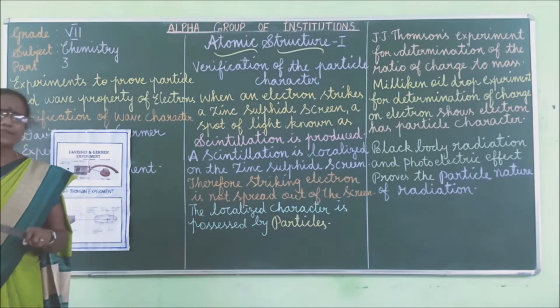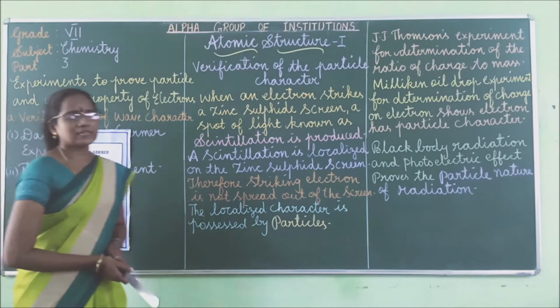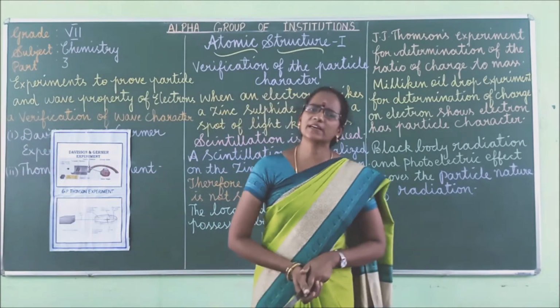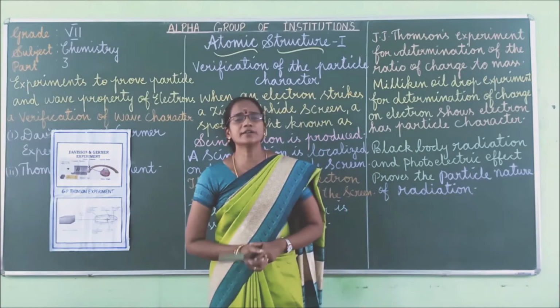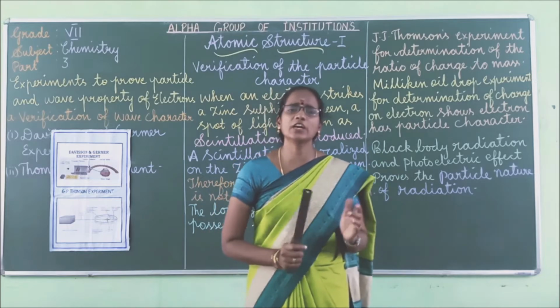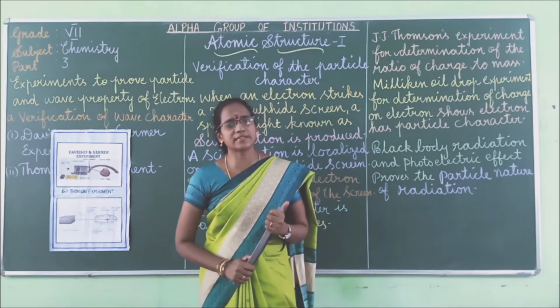Right. Why particularly nickel crystal is used in Davison and Germer experiment? Nickel crystal is used because nickel is a hard silver white metal. Okay, it is a very hard silver white metal and it forms cubic crystals.